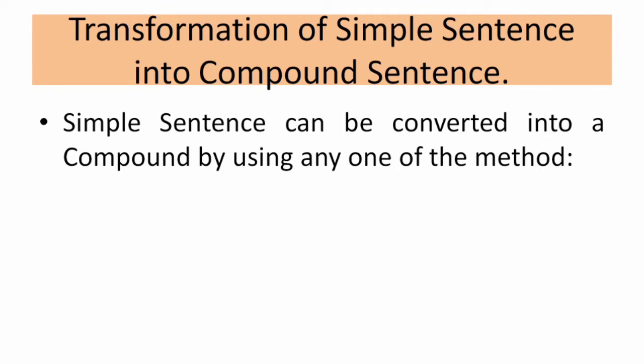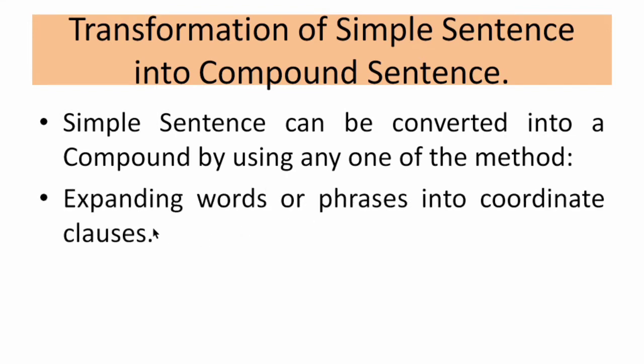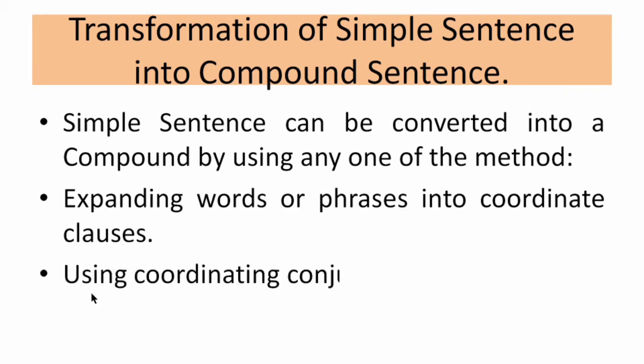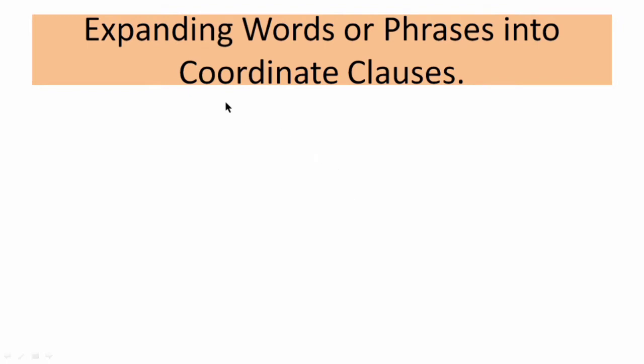So transformation of a simple sentence into a compound sentence can be done by using any one of the methods below. The first is expanding the words or phrases into a coordinate clause. The second is using a coordinating conjunction. I will explain each one by one. First we will start with expanding the words or the phrase of a simple sentence into a coordinate clause.